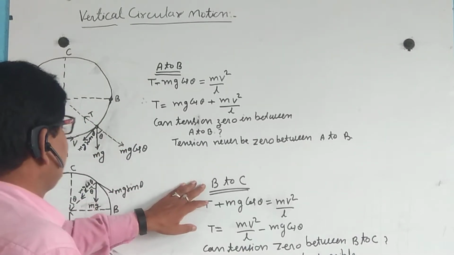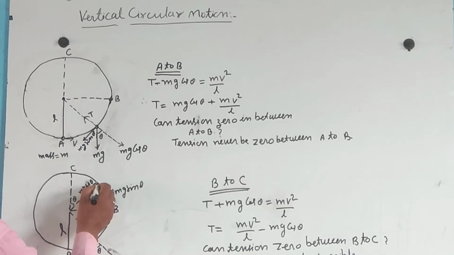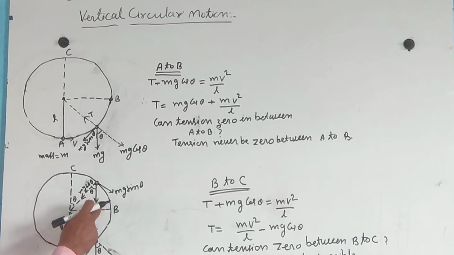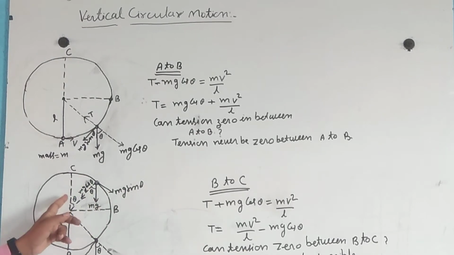Now from B to C, let us suppose the particle is at this point and its weight mg acts in the downward direction. Then its two components are mg sin theta and mg cos theta.